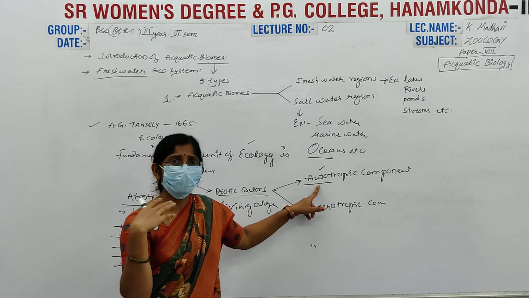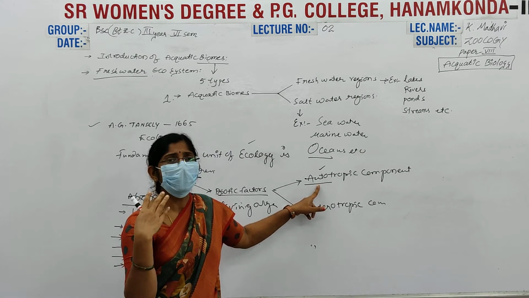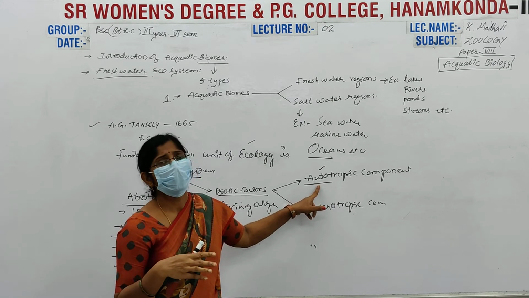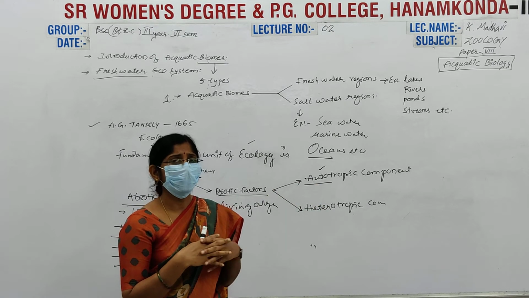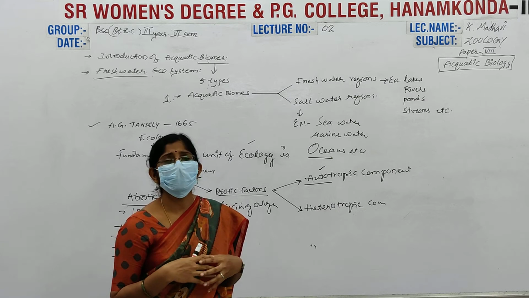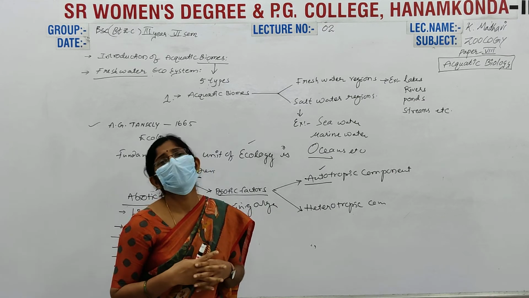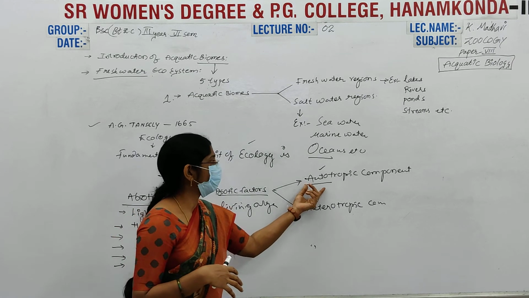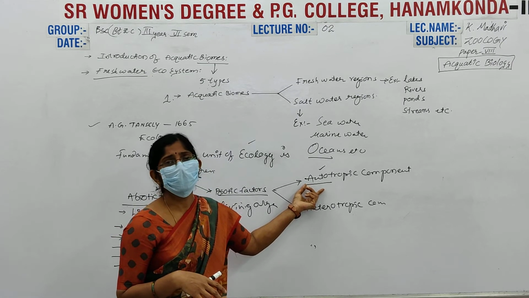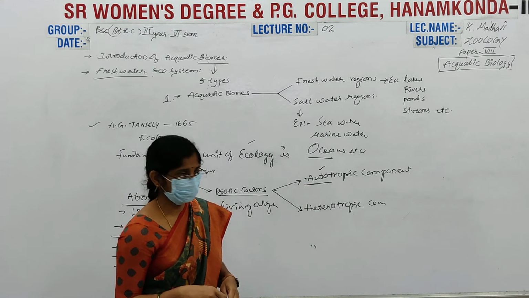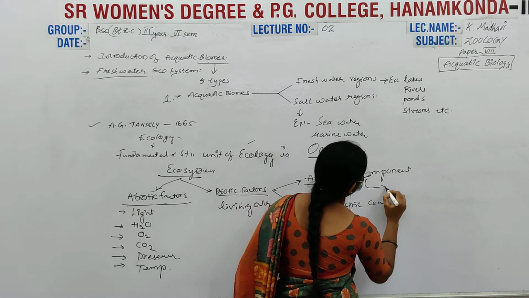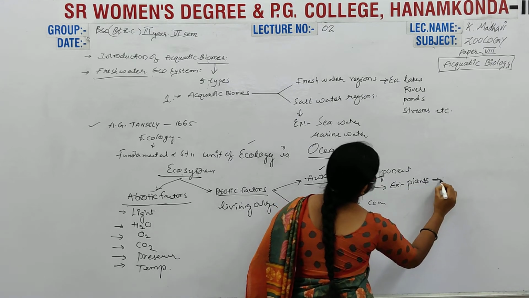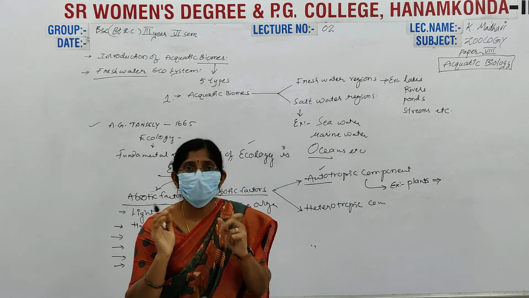The inorganic substances, water, carbon dioxide, and sunlight, and the chlorophyll present inside the leaves are all used in the process of photosynthesis, and finally they produce the food product, the carbohydrate glucose. Okay, this is the autotrophic component. The best example of this is plants. Plants are known as producers in the ecosystem.